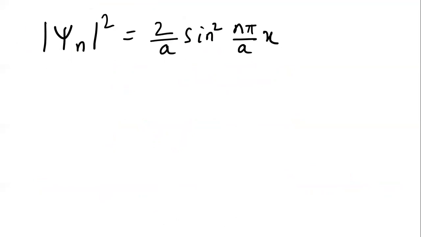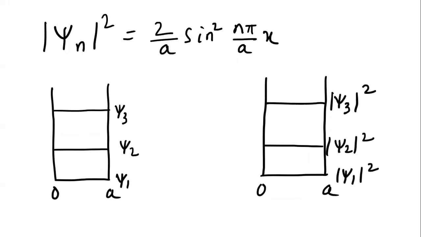It's a real quantity. So in this case, we can just write psi n into psi n, as we have not considered the complex function. So 2 by a sine square n pi by a x, that is your psi n mod square. Okay, so now here you can see what the wave function is. We are trying to compare the wave function and the probability density for each wave function, right?